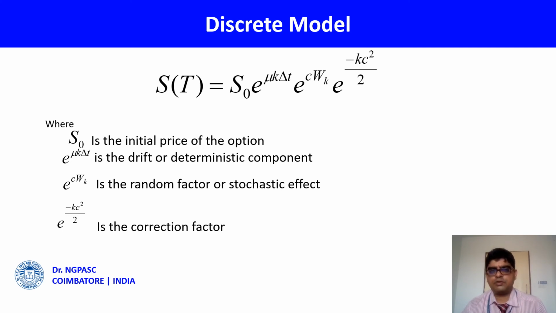S of t equal to S naught into e power mu k into delta t, e power c W suffix k, where W suffix k is the sum of the normal random variables, into e power minus k c square by 2, where S naught is the initial price. e power mu k is the drift or deterministic component. That is the only deterministic component, as I already told you. This gives a deterministic solution, right? Then e power c into W k is a random factor or stochastic effect. Then e power minus k c square by 2 is the correction factor. Since we are including the stochastic part, we need some correction term. That's what is here.